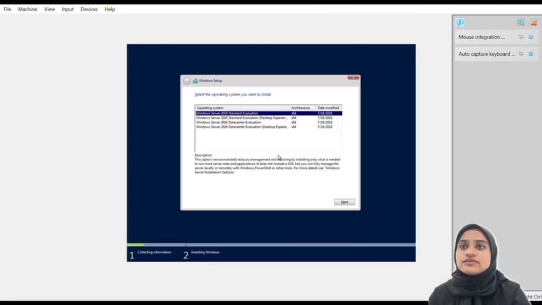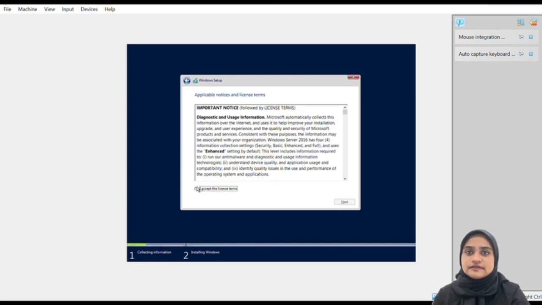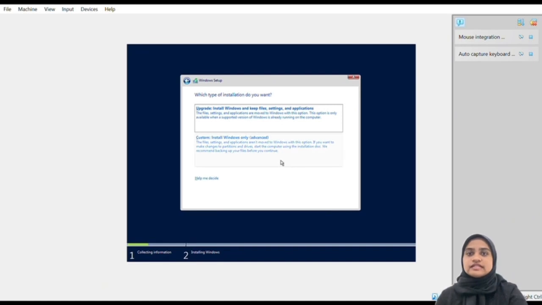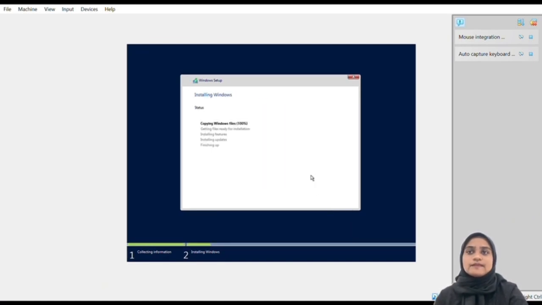Then you can choose the Windows Server 2016, the second one, desktop experience. Then click next. I accept the license terms. Next. And custom install Windows only. Next. And OK. And wait for it to install.